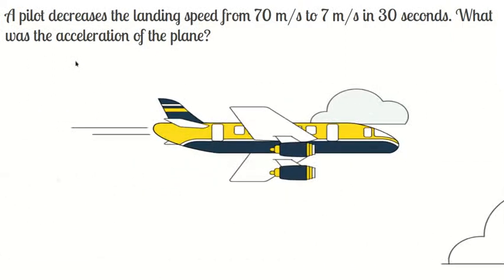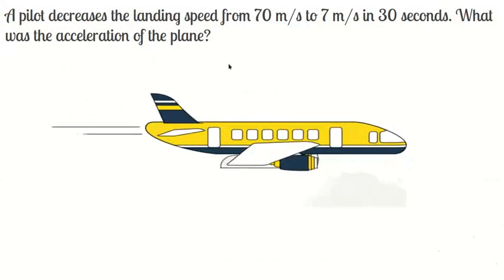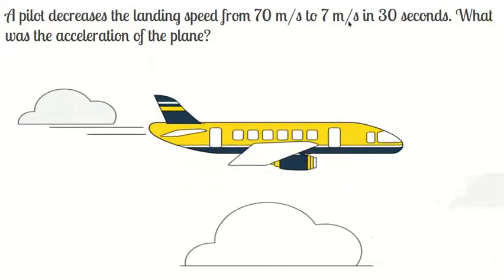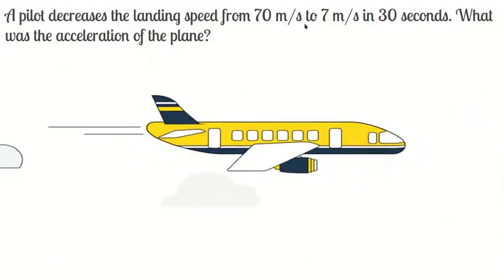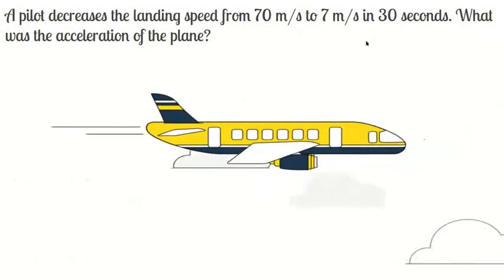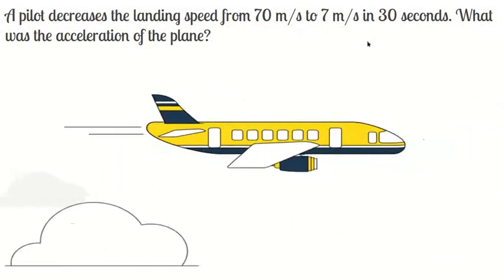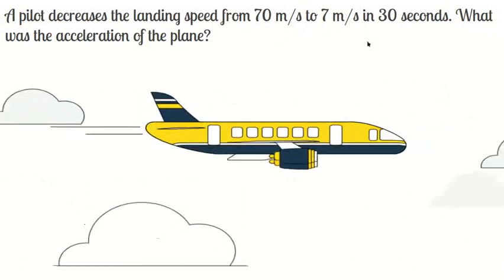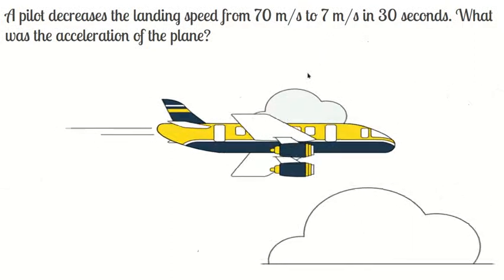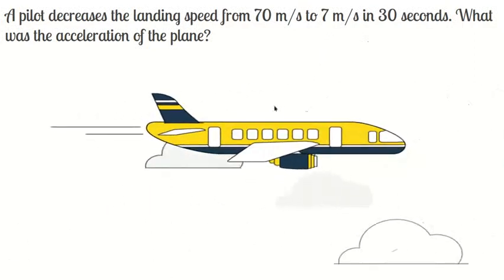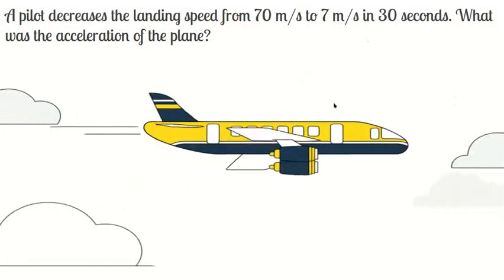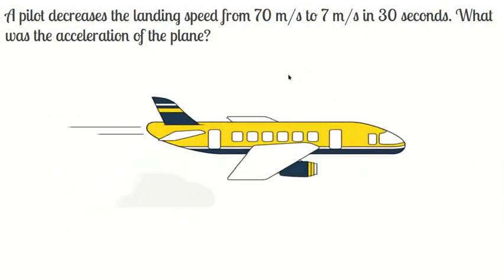What was the acceleration of the plane? Here again you can see the velocity is going from a higher value to a lower value. That means velocity is decreasing, so it must be retardation, negative acceleration or deceleration. When you calculate the acceleration in this question, you will get a negative value. Let us see how this happens.